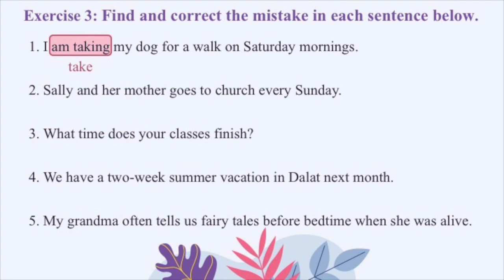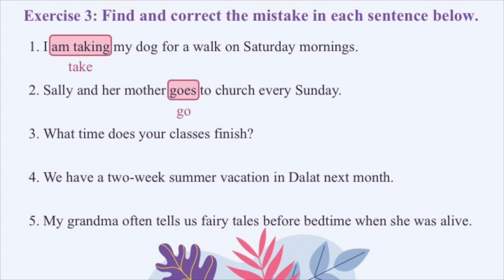Number 2. You can see present simple is used in this sentence, but look at the subject. What is the subject here? Sally and her mother, right? 2 people. And when the subject is 2 people, we have to use the base verb. That's why we have to replace the verb goes with go.